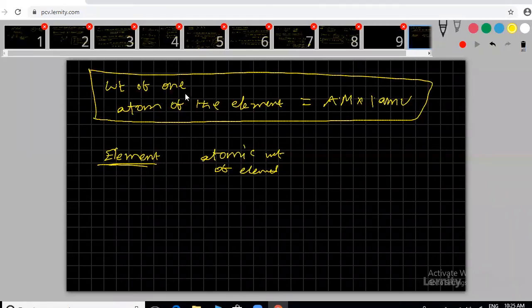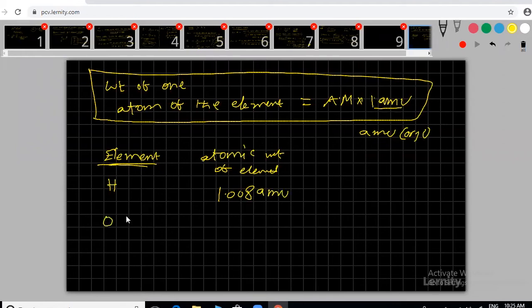Very clearly I mentioned, this is also 1 atom weight. Hydrogen, 1 atom weight, you know that one, 1.008. You can add either AMU or U, both are same, both are correct. I can write AMU.